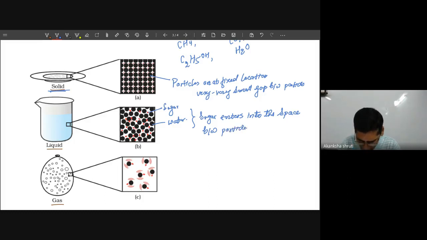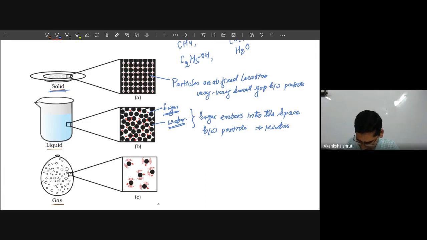Means in this mixture, both sugar and water will be present. Even more sugar can be there or lesser sugar can be there. So their ratio is not fixed, it can vary. So it is a mixture.